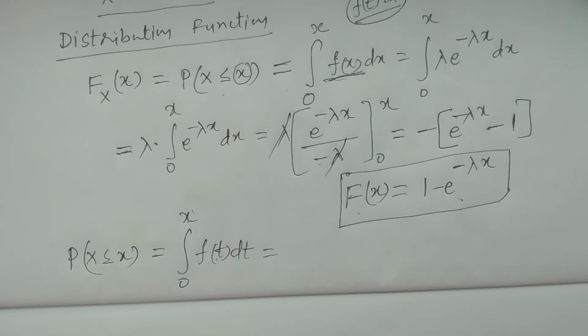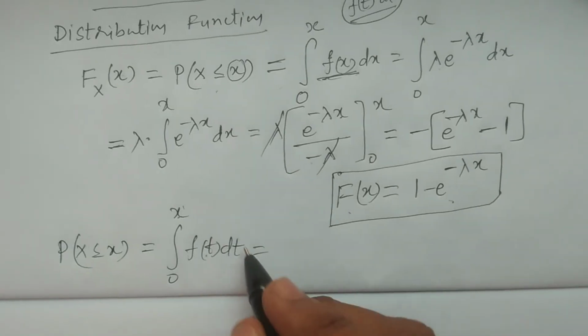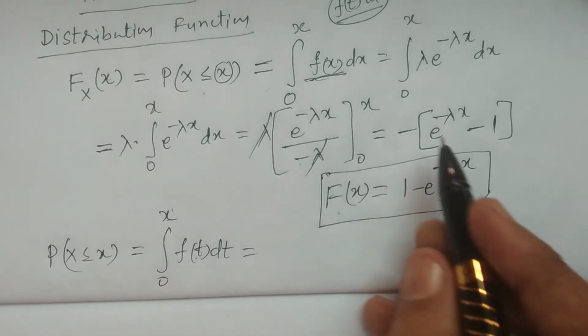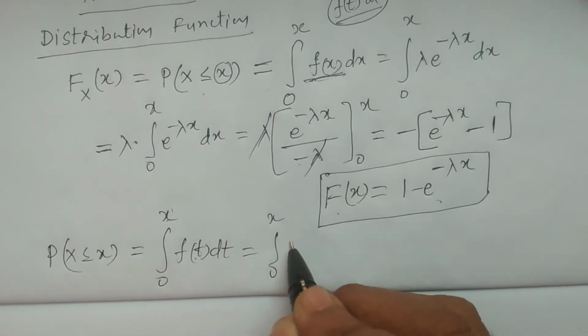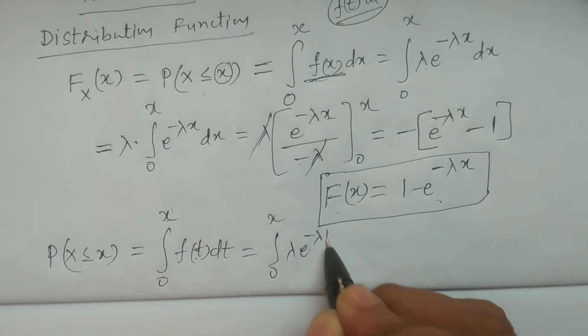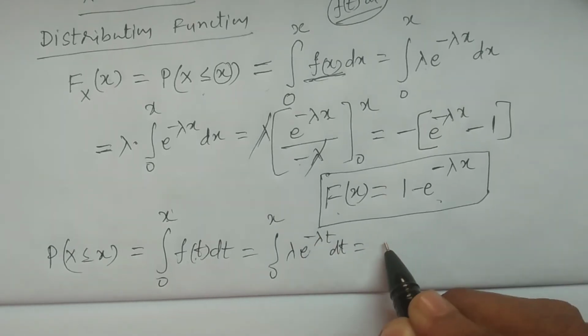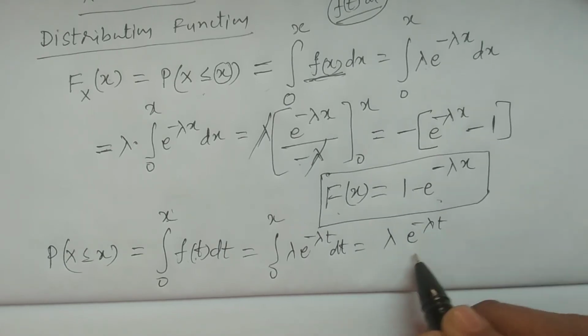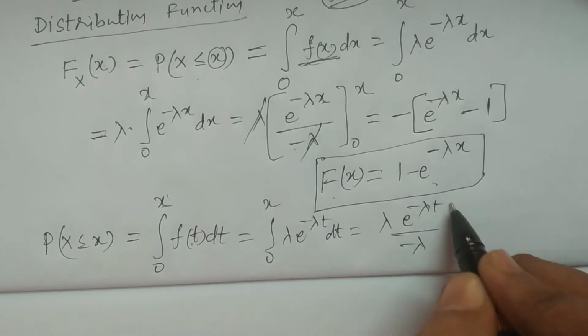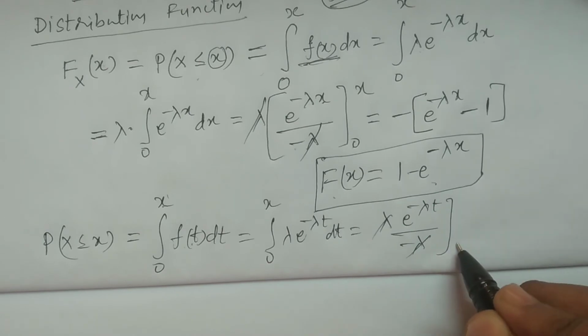That doesn't mean that t and x are different; both are the same. After considering the integral from 0 to x of lambda e power minus lambda t dt, after integration we get lambda e power minus lambda t divided by minus lambda, and lambda gets cancelled, between the limits 0 to x.